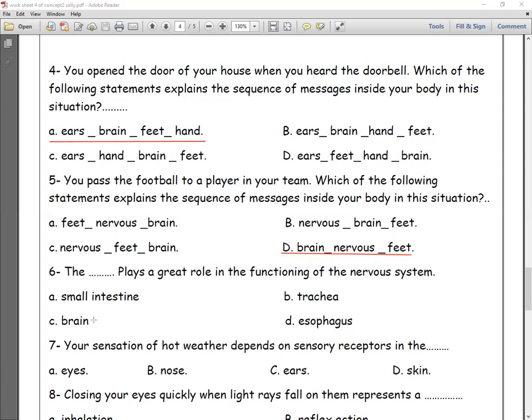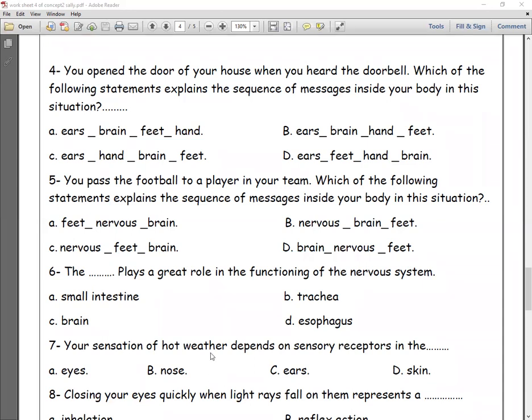Number 6, the what plays a great role in the functioning of the nervous system. Brain, we said that it's a central control. Number 7, your sensation of hot weather depends on the sensory receptor, will be skin for sure, depends on the touch.